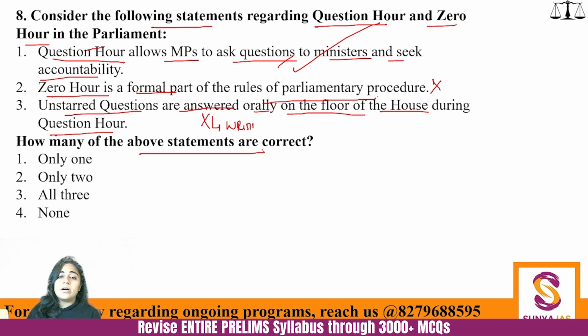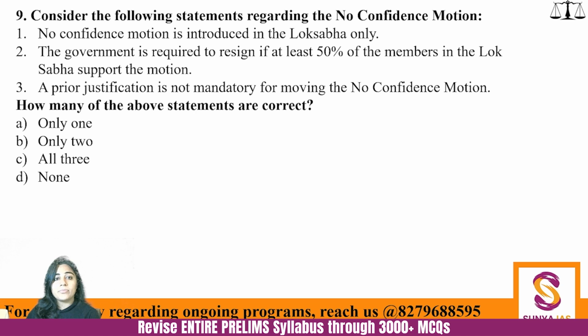Why the same information again and again? Because the same information has to be memorized by you again and again. And these are the topics on which you will not pay a lot of attention. Okay, so here how many of the given statements are correct? Only 1 statement is correct. Okay, question R, 0 hour is an informal device.